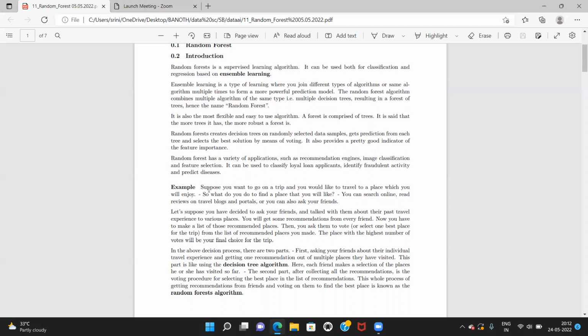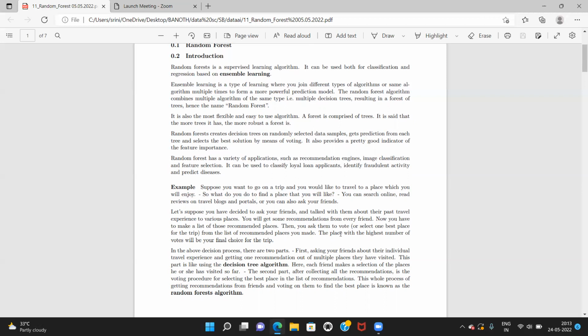For example, suppose you want to go on a trip and you would like to travel to a place which you will enjoy. So what do you do to find a place that you will like? You can search online, right? Read reviews on travel blogs and portals, or you can also ask your friends. Let's assume you have decided to ask your friends and talk with them about their past travel experience to various places. You will get some recommendations from every friend, right?